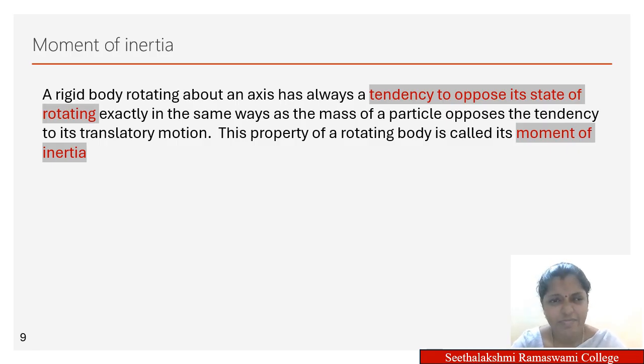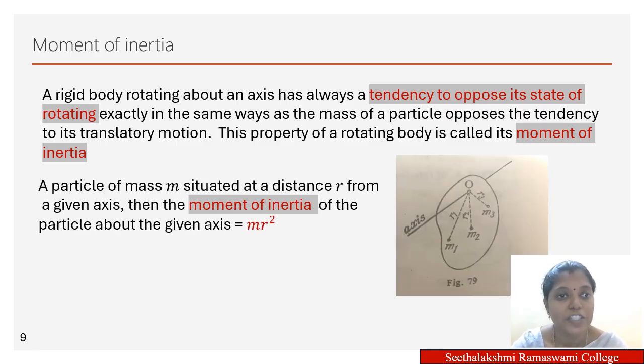With this understanding about moment of inertia, let us now see the expression for moment of inertia. As I told earlier, in the case of translatory motion, inertia is related with mass alone. But in the case of rotational motion, the moment of inertia is not only related with the mass of the body, but also with the distance from the axis of rotation.